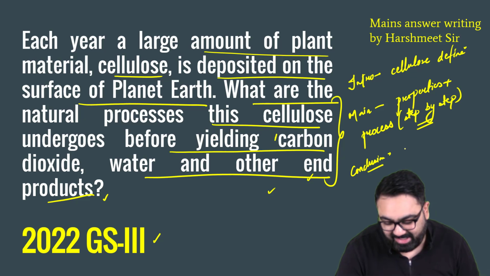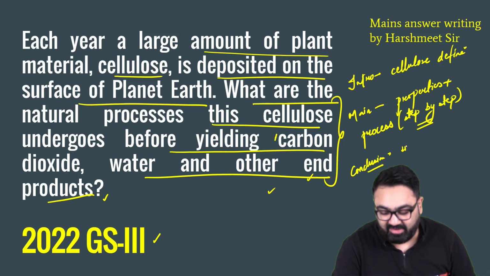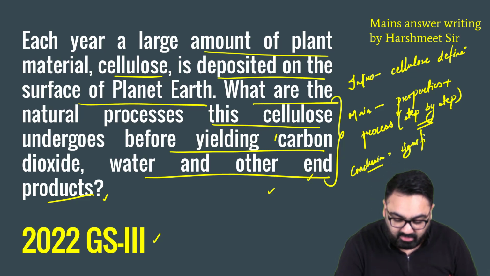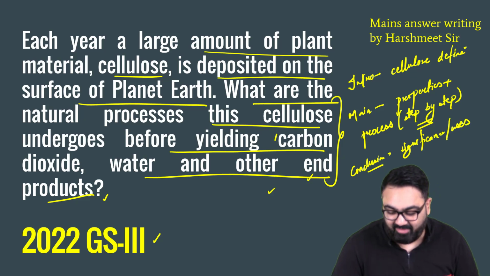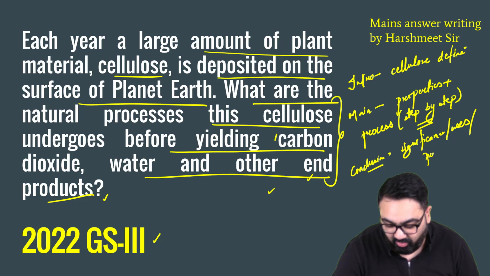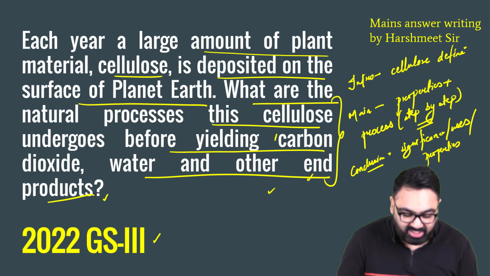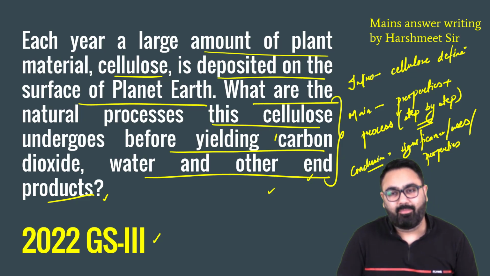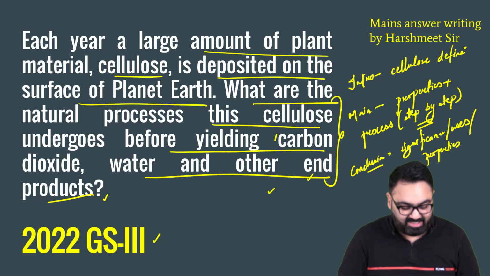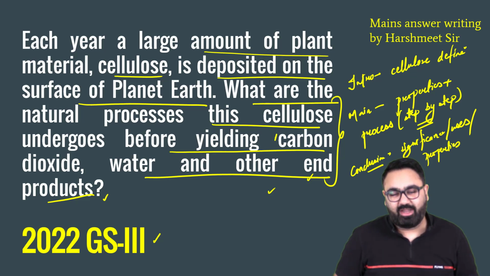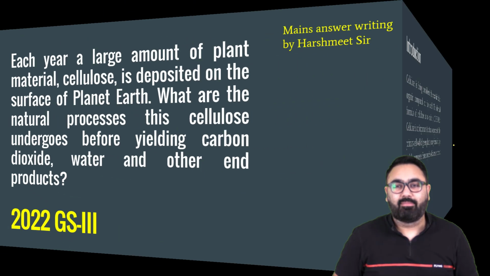And then in the conclusion, you can give, let's say, some of the importance or significance of cellulose. Significance or uses, basically where we can use it, or properties, whatever you want to call it. So that is how we will structure the answer. We'll start by introducing what cellulose is. In the main body, we'll write about the properties and the process, which is the main part of the question. In the conclusion, we'll write about the significance, how it can be helpful.